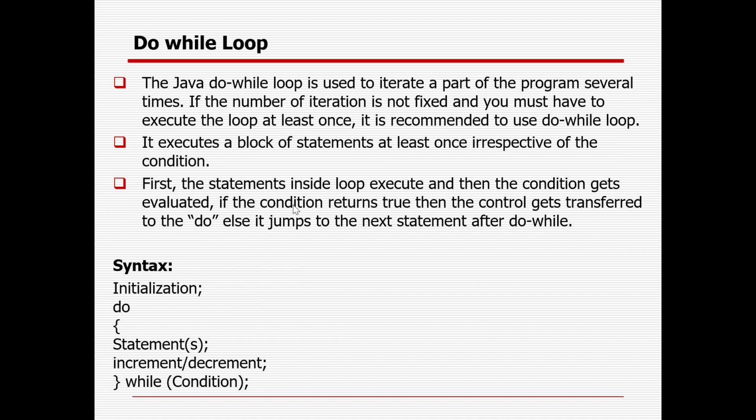So Java do while loop is used to iterate a part of the program several times. If the number of iterations is not fixed and you must execute the loop at least once, it is recommended to use do while loop. It executes a block of statements at least once irrespective of the condition. That is the difference between while and do while loop. First the statement inside the loop will execute, then the condition gets evaluated. If the condition returns true, then control is transferred to the do, else it will jump to the next statement after do while. So what is the thing? Initialization, then do the statement, increment, decrement, and last you give the condition.